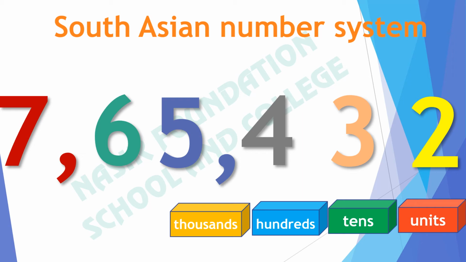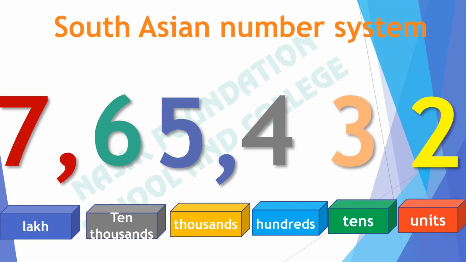Now students, tell me the place value of 6 according to the South Asian number system. Its place value is 10,000. What will be the place value of 7? Very good. The place value of 7 is lakh, not 100,000. There are 7 lakhs in this number.